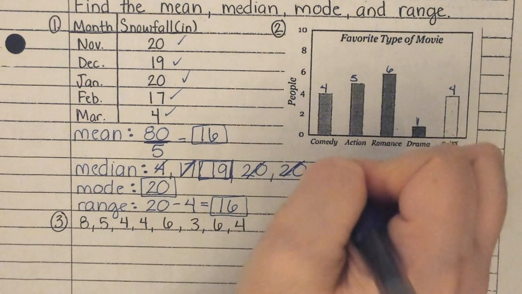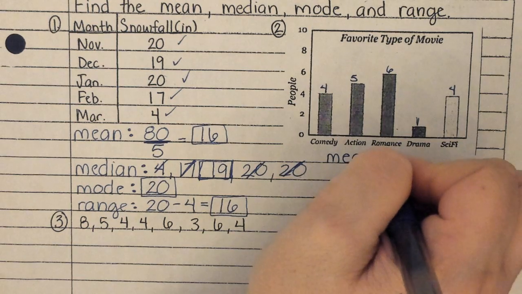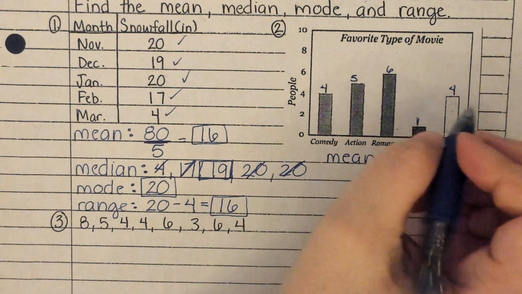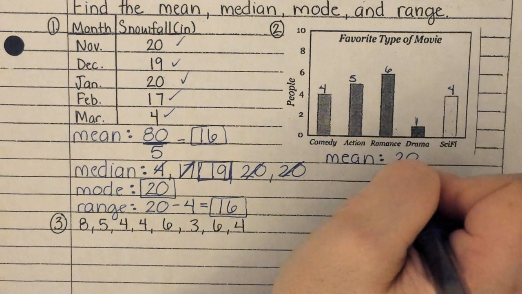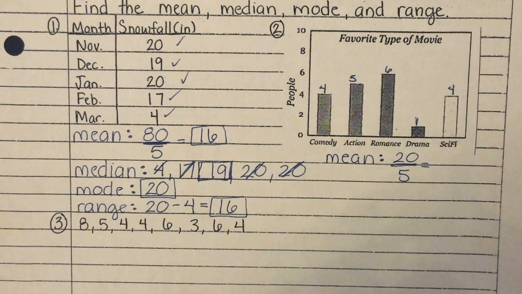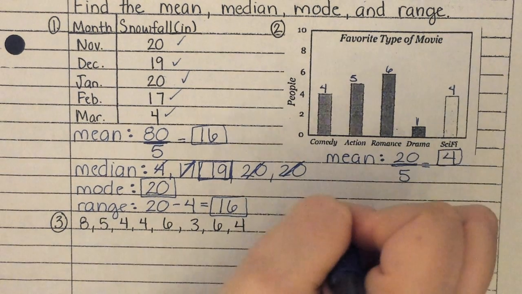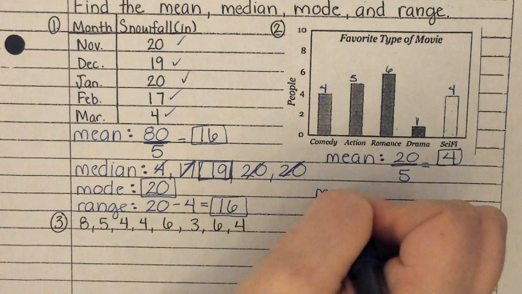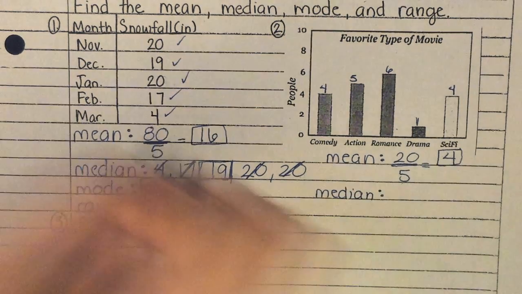All right. So now is it going to be easier to do all my math? Now that I have the numbers, that'll make things easier to do math with. All right, so for my mean, let's add them up. What do I get when I add them up? Peyton? 20. And what am I dividing by? 5, because there are 5 numbers. And 20 divided by 5, we all know that is? 4. Okay. For the median. Median. What am I going to do first, Noah?